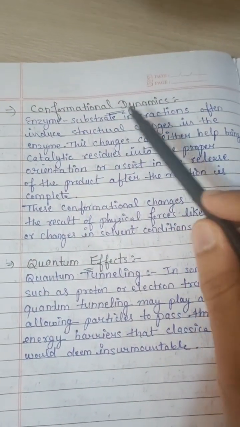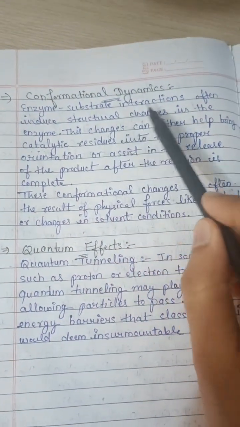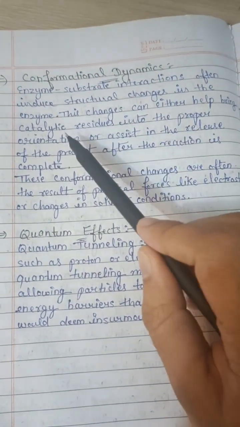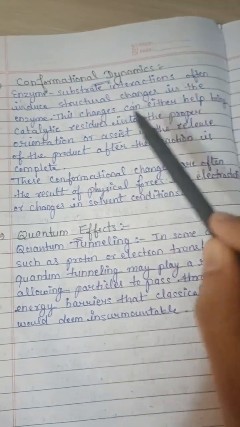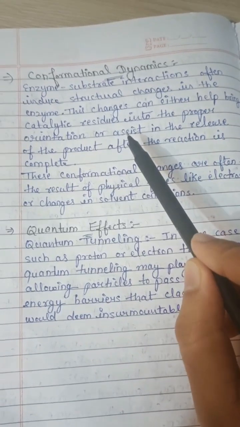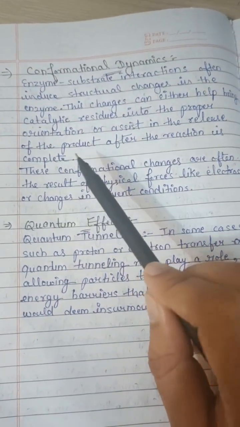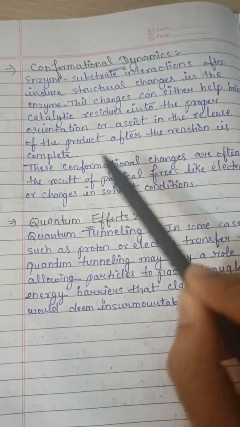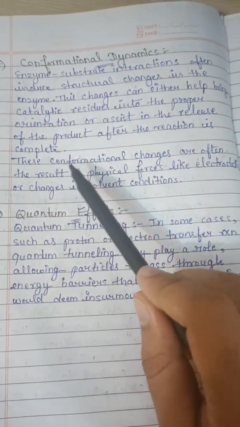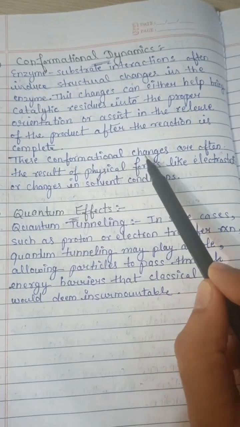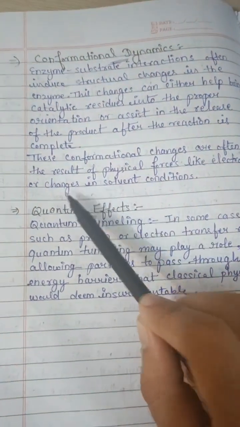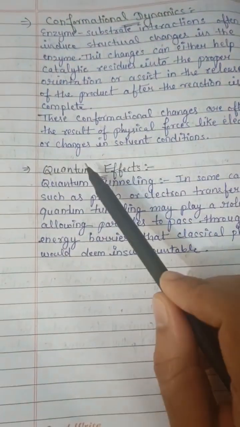So, conformational dynamics. The enzyme substrate interaction often induces structural changes in the enzyme. These changes can either help bring catalytic residues into the proper orientation or assist in the release of the product after the reaction is complete. These conformational changes are often the result of physical forces like electrostatics or changes in solvent condition.